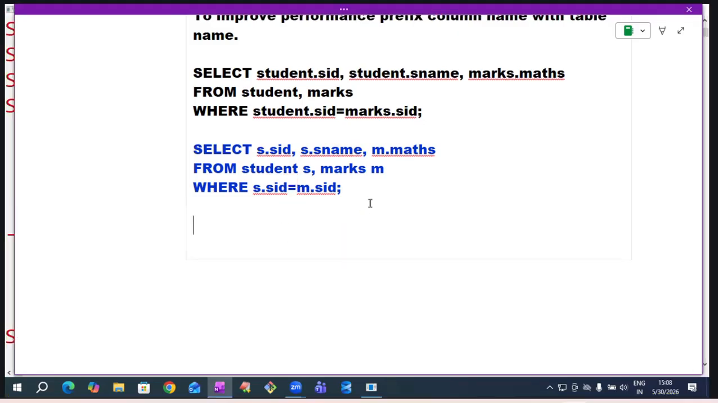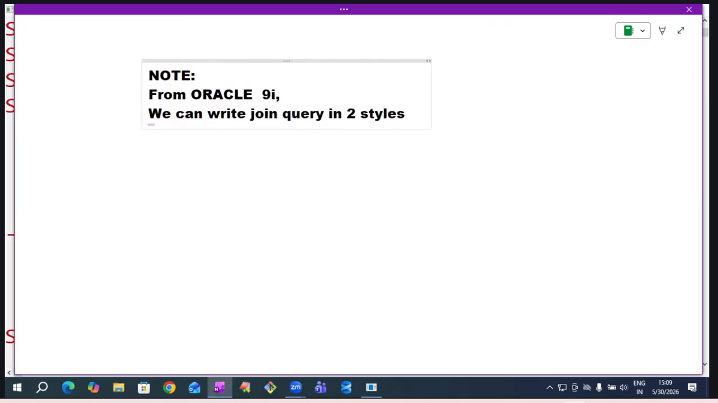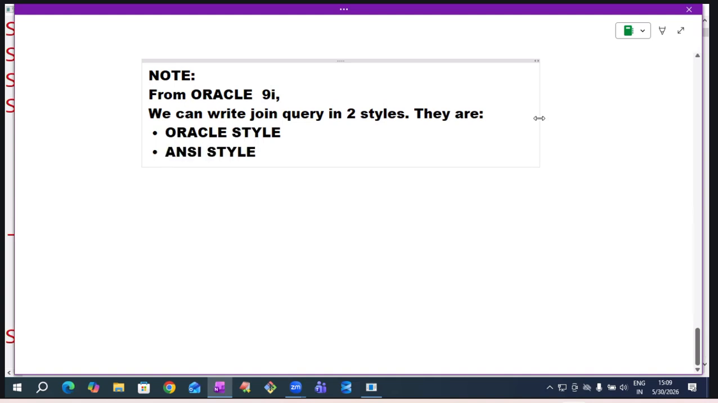Now, one more important point I'm telling. Pay attention, listen carefully. From Oracle 9i version onwards, we can write a join query in two styles. What are those two styles? The first one is Oracle style. The second one is ANSI style. Oracle style can also be called native style, or you can say non-ANSI style.